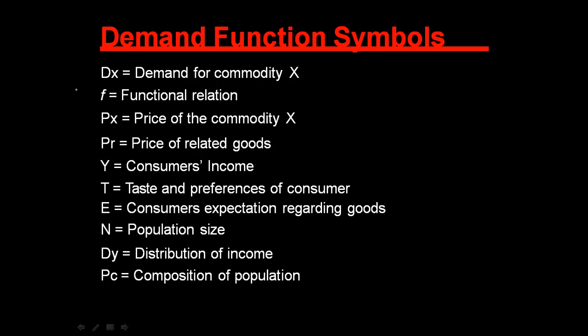So here Dx means demand of a commodity, f means functional relationship. So we have established a relationship like that: Dx equals functional relationship between determinants. Okay, what are the determinants? Price of the commodity x, price of related goods, consumers' income, taste and preference of the consumers, consumers' expectations regarding goods, population size, distribution of income, composition of population.